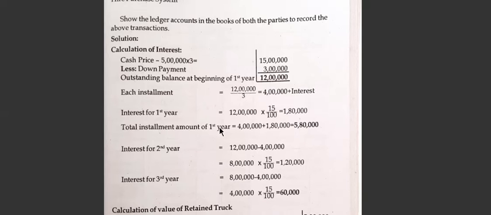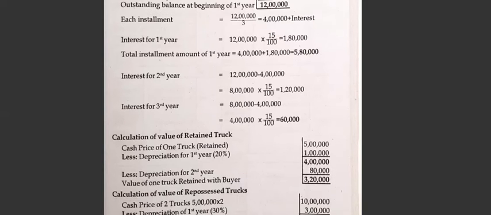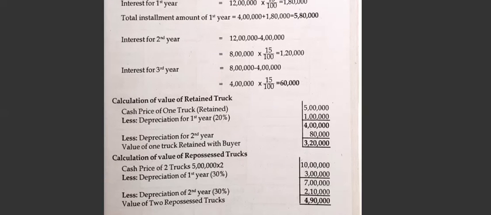Okay, first year interest and first year installment. Because second year installment we have not calculated. Why? Because he will not pay the installment, and third year also he will not pay. Now we have to calculate the value of a retained truck, because he has left one truck with the purchaser itself. So what is the cash price of one truck?